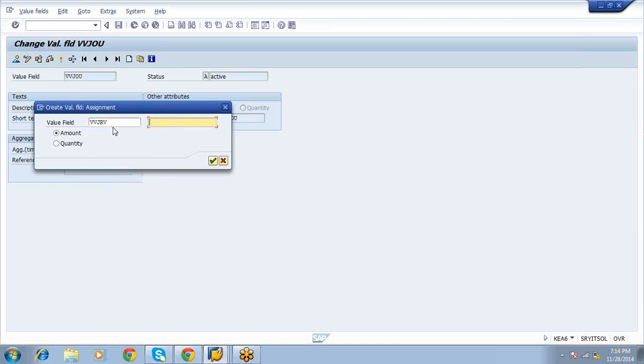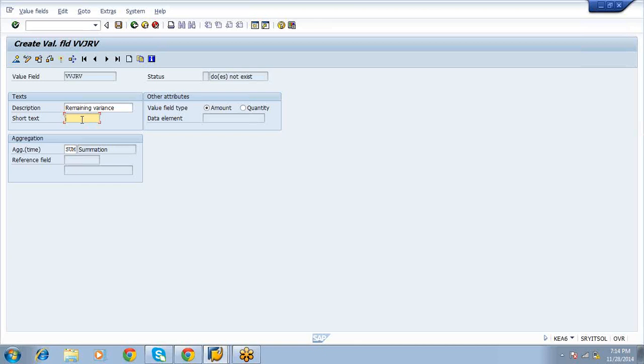Remaining variance. Remaining variance is already given. No, that is remaining input price variance. That is input side. This is output side. That is input price variance. That is remaining input variance. This is the only remaining variance.